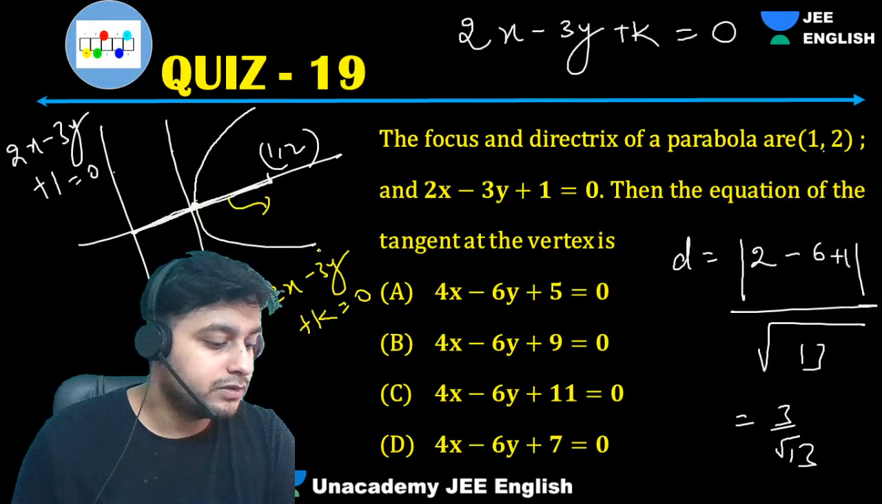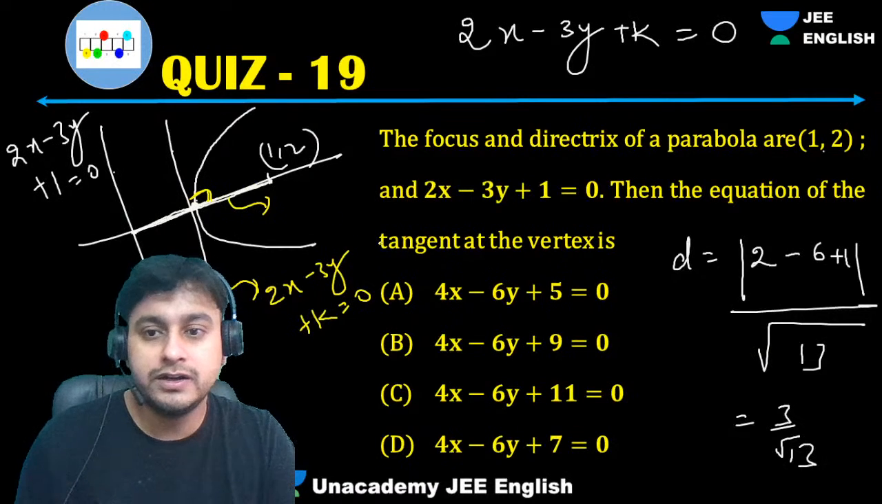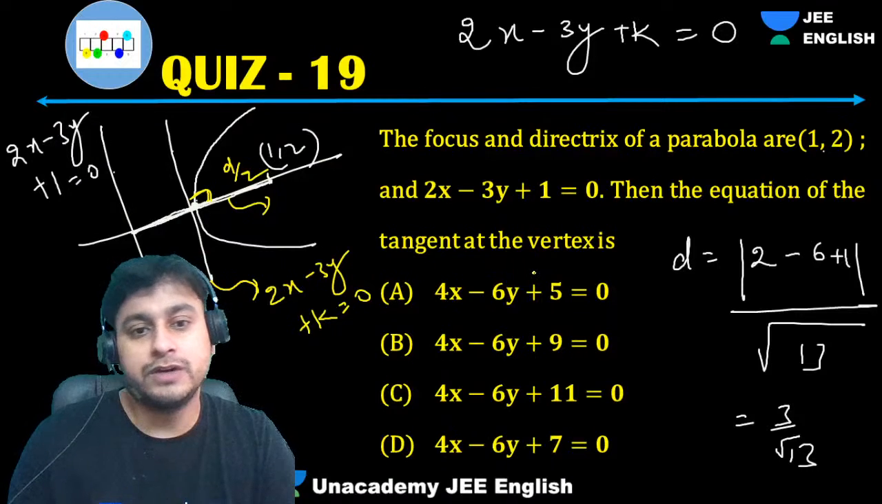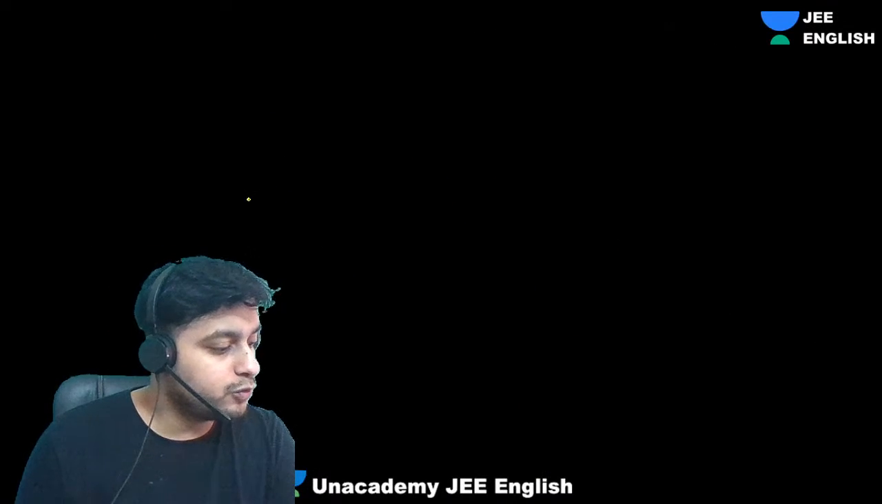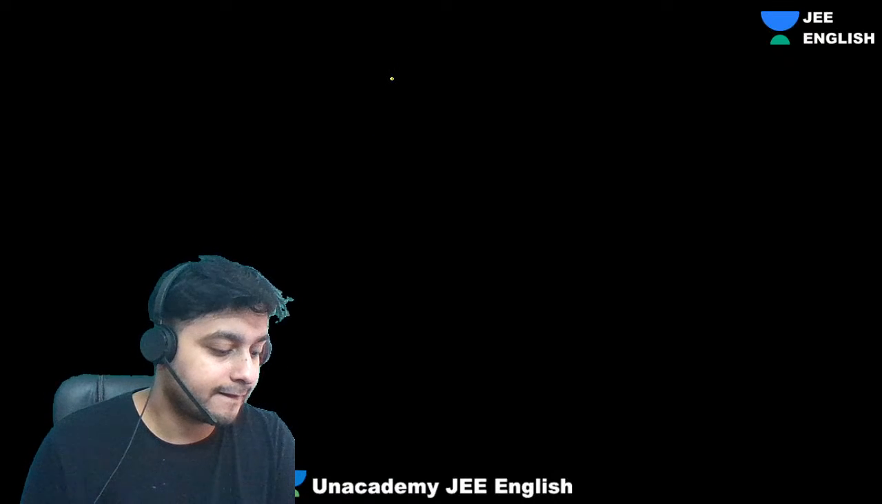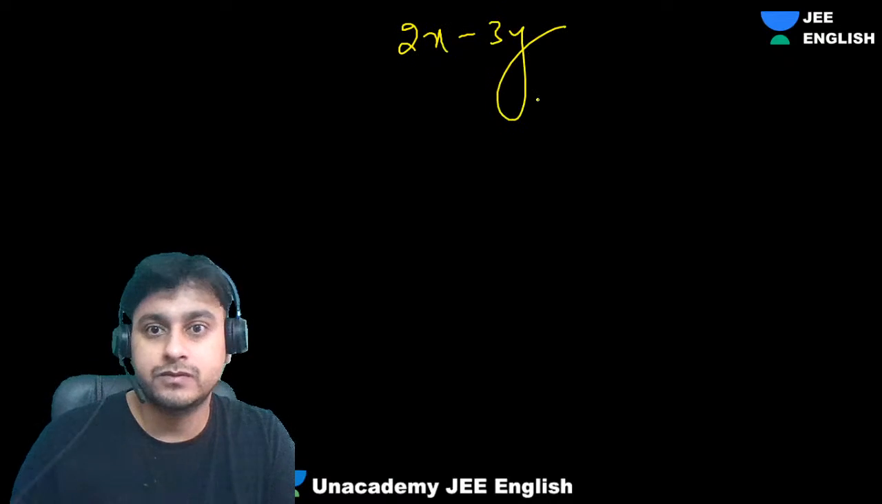So guys, what will happen? Can I say that this distance will be d by 2? Right? Yes. So what will we get? 2x minus 3y plus k.